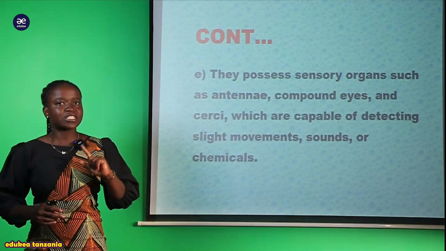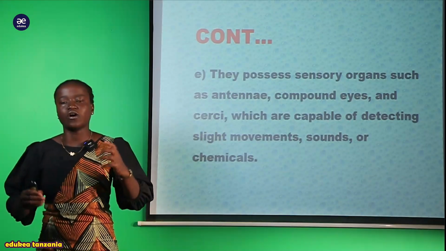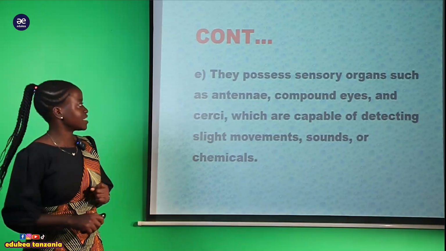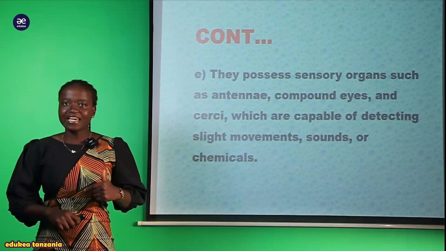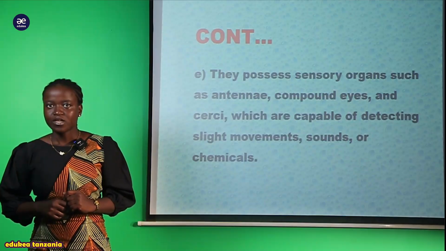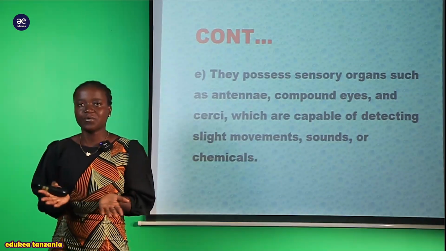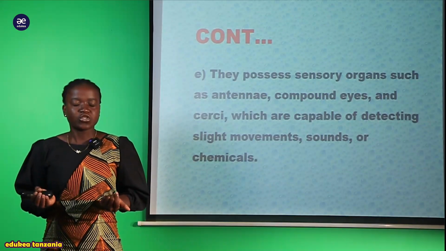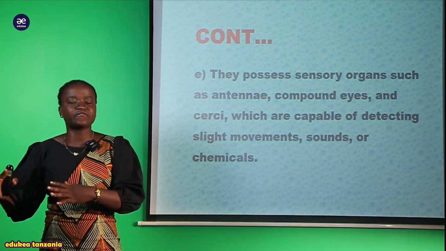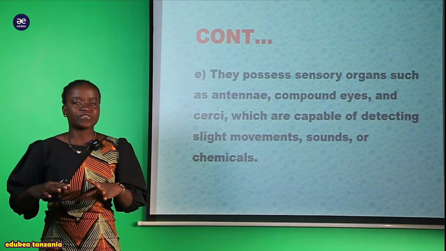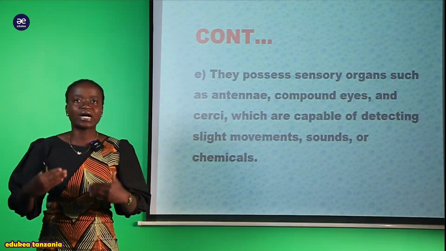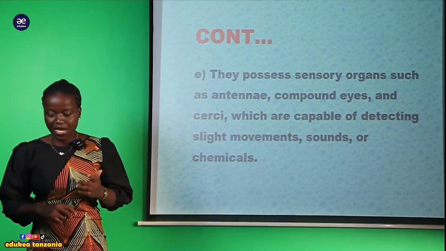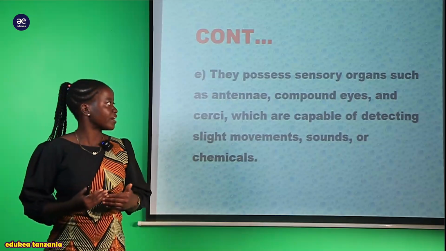Not only that, but also we have another insect or organism which are found within this class or this phylum Arthropoda. They possess a compound eyes. And mainly here we are talking about class Insecta. So due to possession of that compound eyes, this organism can detect the presence of light within the environment. So hiyo ndio ambayo inawasaidia hawa organism to live freely within the environment without kupungua kwenye hiyo species yao and so on. So it's due to this reason is where now this organism can survive very, very well and adapt.